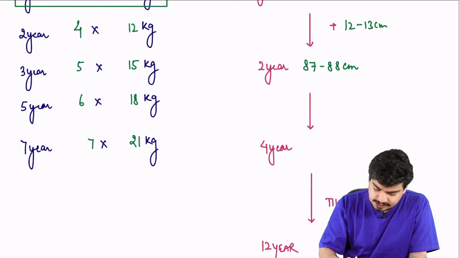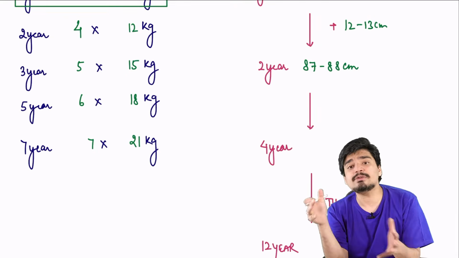Now for the next 2 years, from 2 to 4 years, the baby is going to gain half of what it gained in the second year.